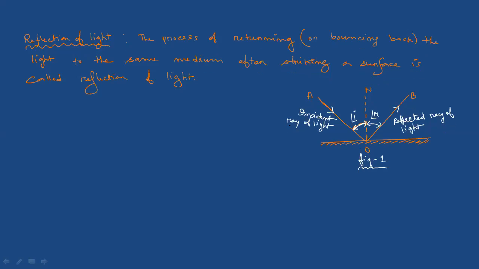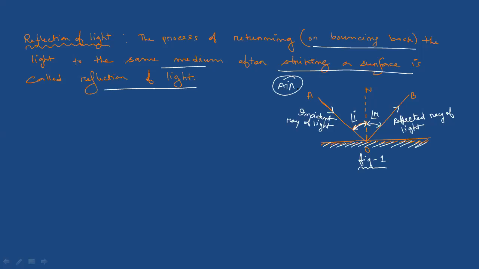Okay, now see, this OA is known as what? Incident ray of light. This OB is known as the reflected ray of light. Now see the definition: the process of returning or bouncing back the light to the same medium after striking a surface is called reflection of light. That means this is one medium, air. Now this is your surface, suppose a plane mirror. This is another medium. Now see, a ray of light is coming from air. Suppose A is the source of the light.